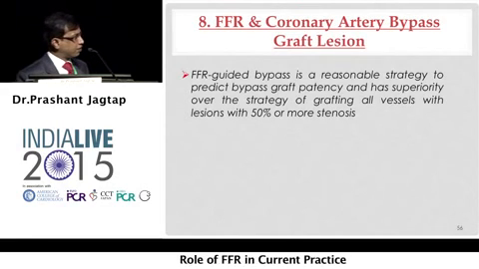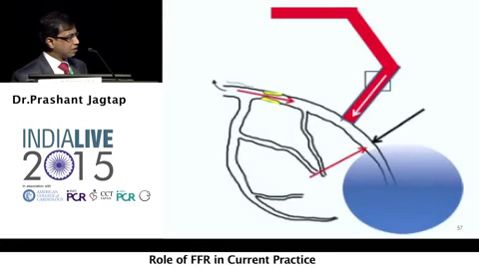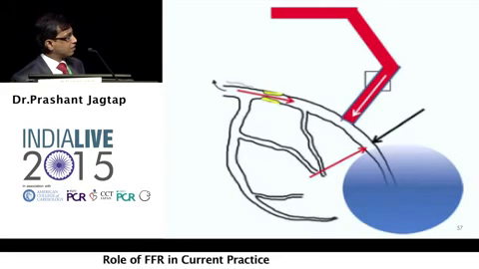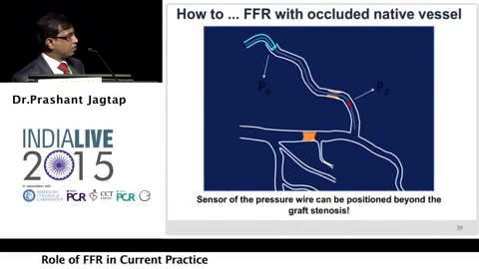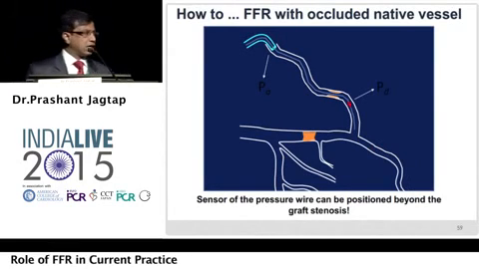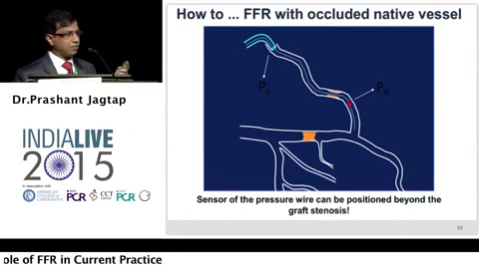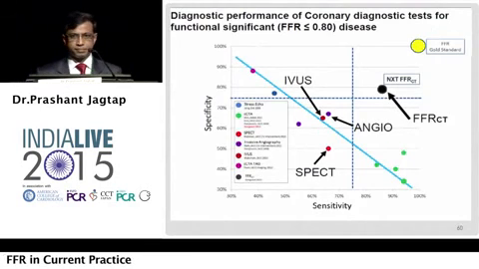Always keep in mind that whenever there is a bypass graft, there are possibly three sources through which the distal bed is perfused: the native, the graft, and the collaterals. And in a situation like this, with an open native vessel, it is important to put the pressure sensor in the native artery distal to the anastomosis. If the native artery is closed, then probably you can place the pressure sensor in the graft. This is a point to understand, and probably now we have reasonable data, if not good data, in bypass graft as well.